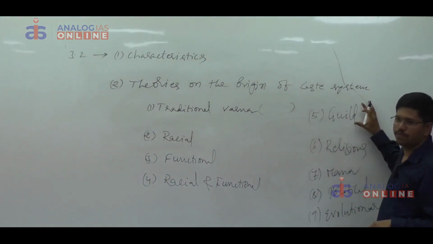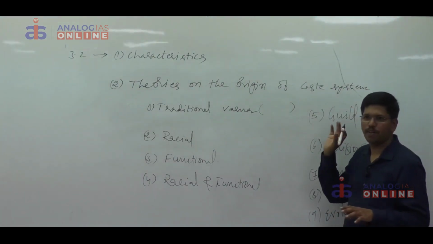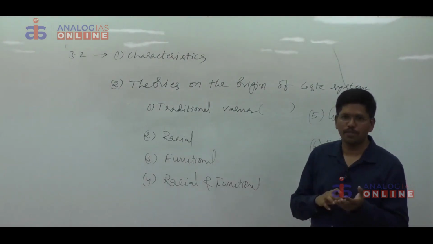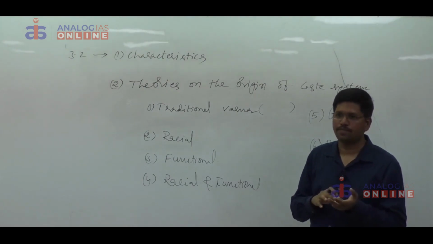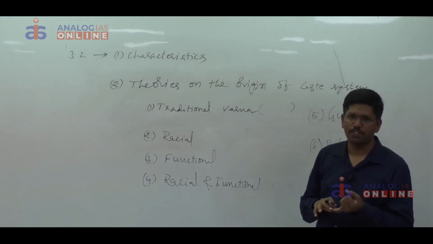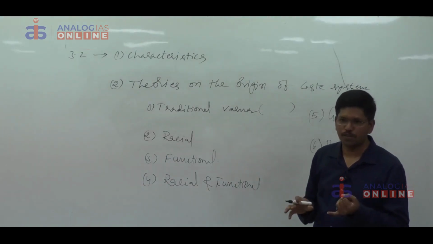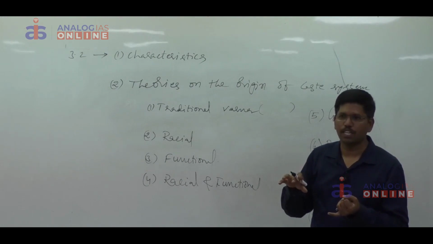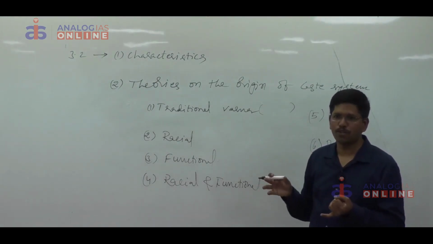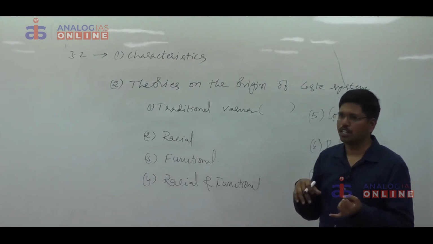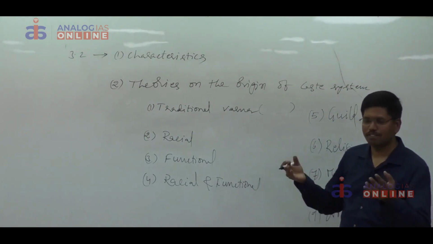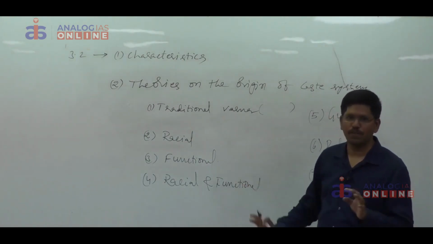Then guild theory. According to Denzil Ibbetson, castes came into existence because of the interaction of 3 forces. They are tribes, guilds and religion. Tribes adopted certain fixed professions. In due course of time, they were transformed into guilds. In ancient Indian society, priests had very good prestige in the society. They were hereditary occupational groups. Following their priests, these guilds also practiced endogamy. That's why guilds were transformed into castes. Later, because of hypergamy and hypogamy, a number of castes came into existence.